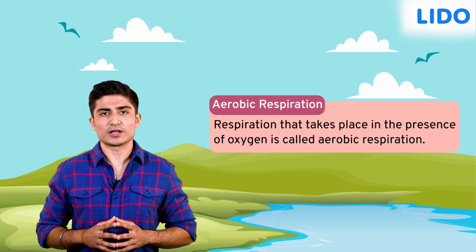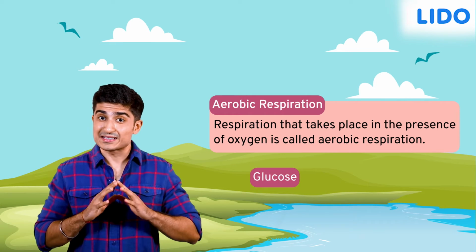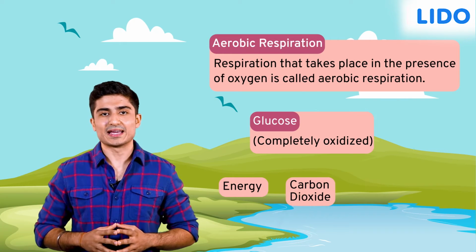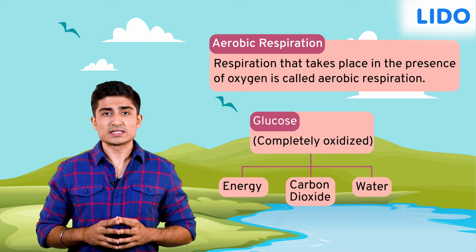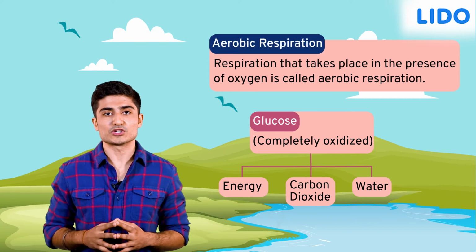In aerobic respiration, glucose obtained from the digestion of food consumed by the organisms is completely oxidized. It produces energy, carbon dioxide, and water. Not only was this convenient, but it also provided way more energy than anaerobic respiration provided.